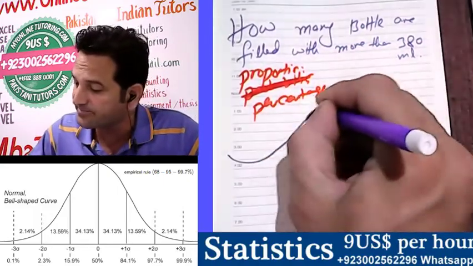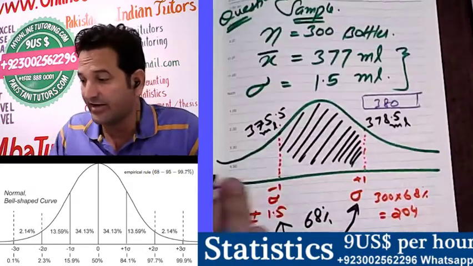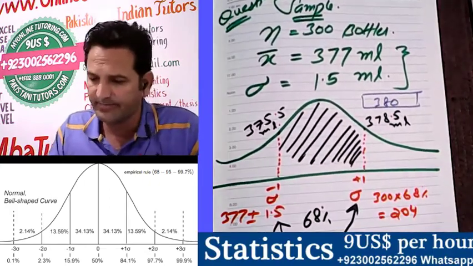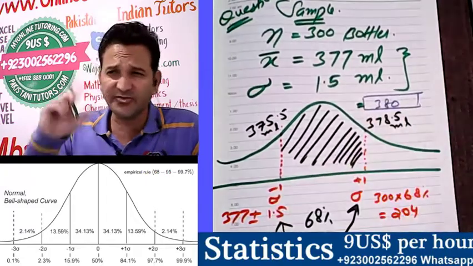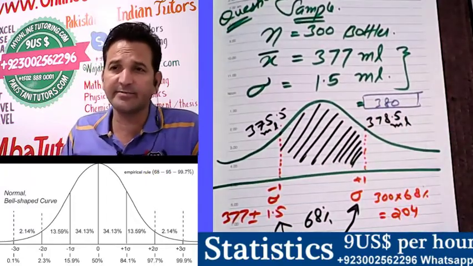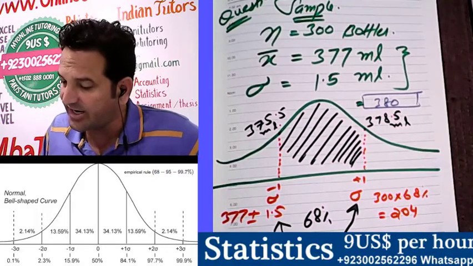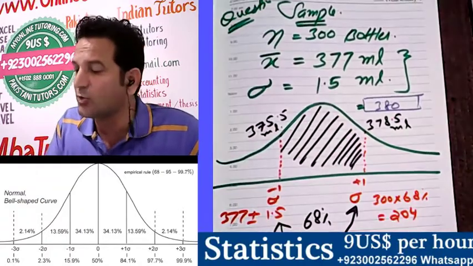So what do we do? Again we have a mean of 377 ml and a sigma of 1.5 ml. Where does this 380 lie? The 380 will be 377 plus 2 sigma.